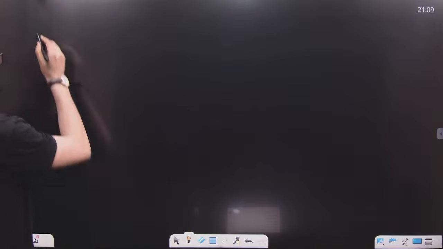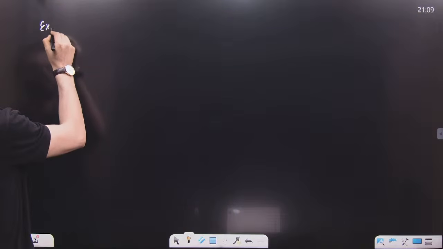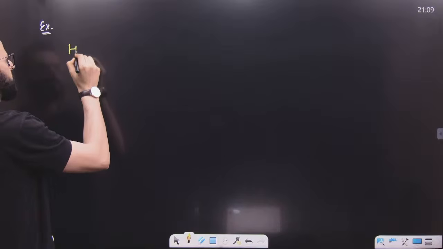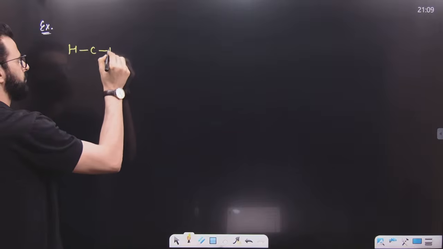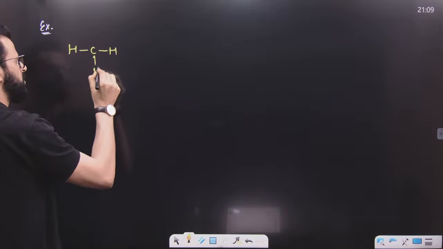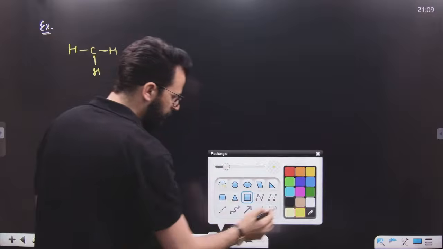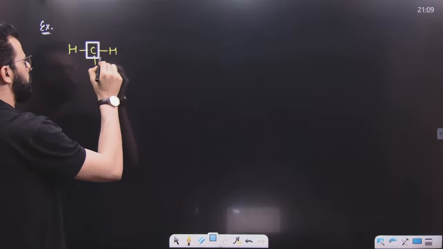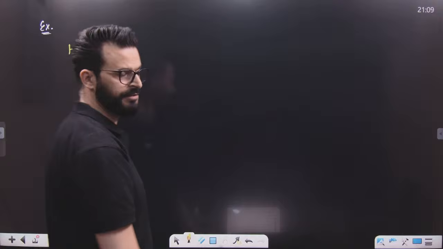Now, look towards these examples, because with the help of these examples, we can understand how to calculate formal charge of different atoms. Have a look. For example, let's take an example of CH3, in which we want to calculate the formal charge of this carbon.